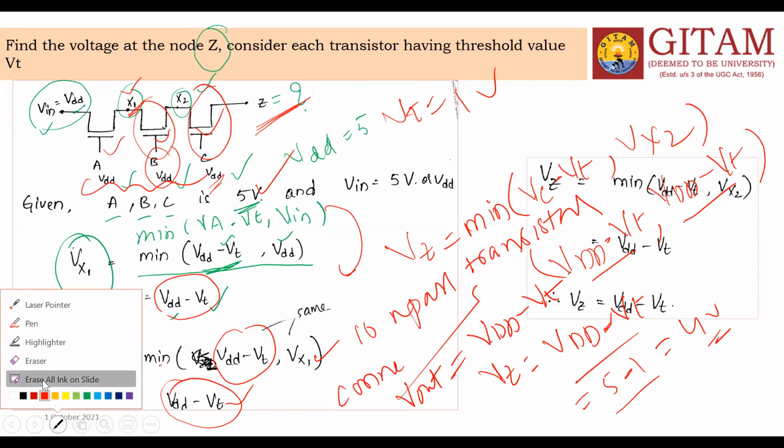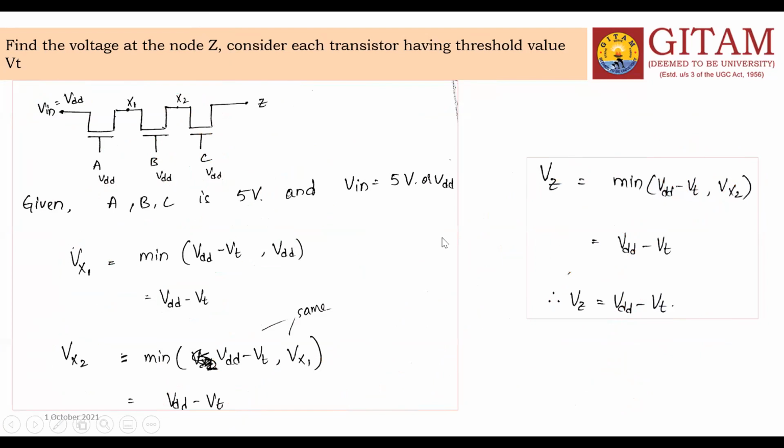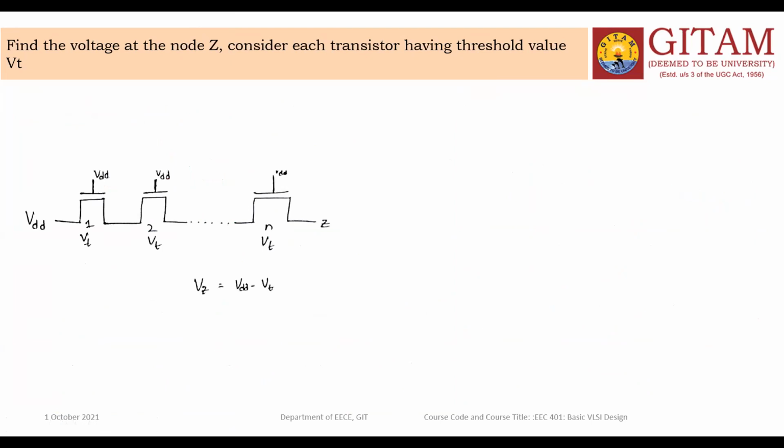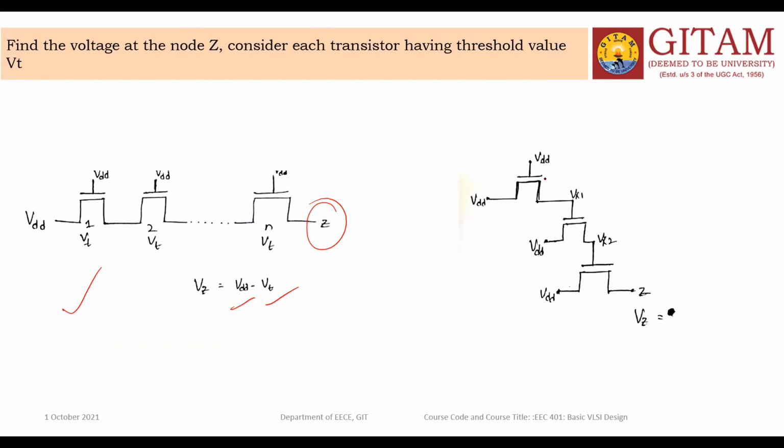So the next one. This is the conclusion of the first one: n number of transistors connected in series, then Vz is equal to only VDD minus VTH. Now, if you connect the transistors in this manner, then the same formula you can use for Vx1 and Vx2.